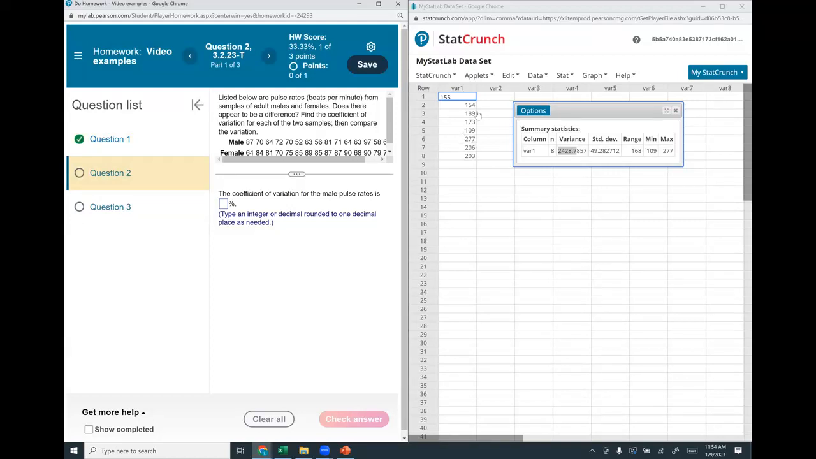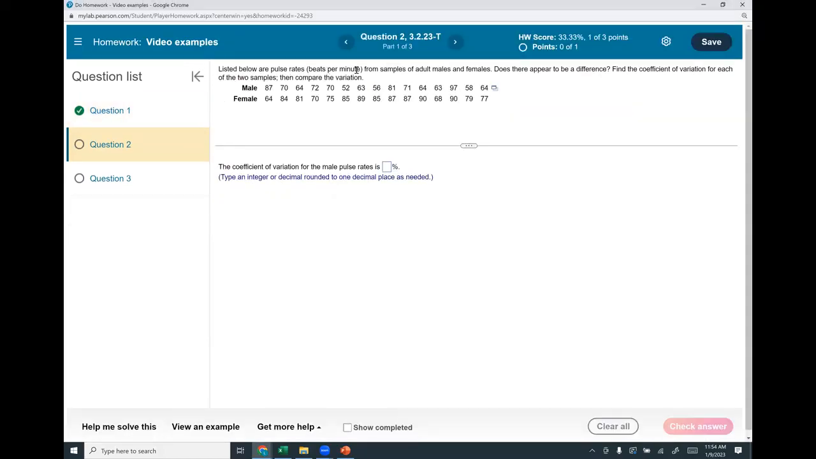I wanted to show you how StatCrunch can help you. Okay, so it says the coefficient of variation for the pulse rates is, actually, let's read the whole question. I'm going to open it full screen. So listed below are pulse rates from samples of adult male and females. Does there appear to be a difference? Find the coefficient of variation for each of the 2 samples, then compare the variation.